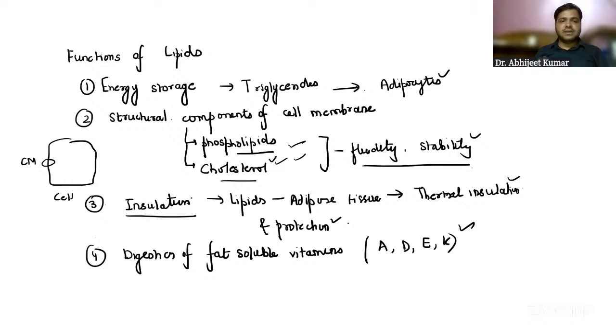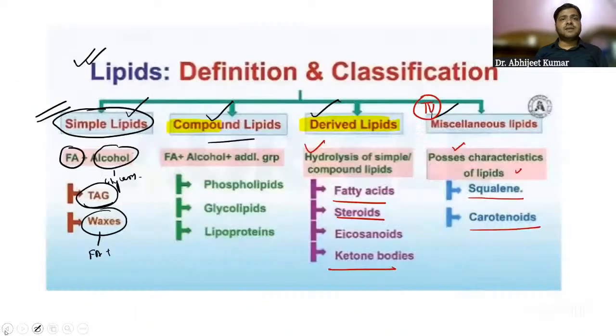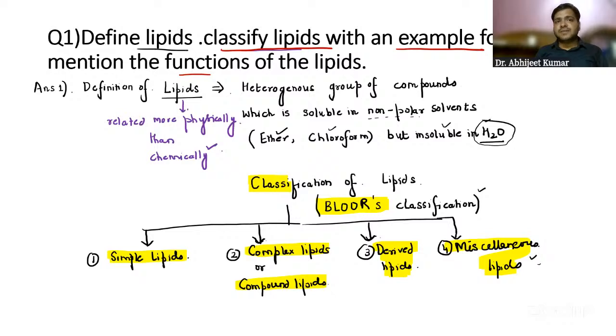So basically, these are the important functions that you can take away from this particular slide. You can add the waterproofing part also, and signaling. Lipids such as steroids act as signaling molecules like hormones, and hormones regulate the various physiological processes in the body. That is again one of the important functions of lipids that you can remember. So this was regarding the very first question that we discussed: the definition, classification, examples, and functions of lipids. All the important points and questions are covered.